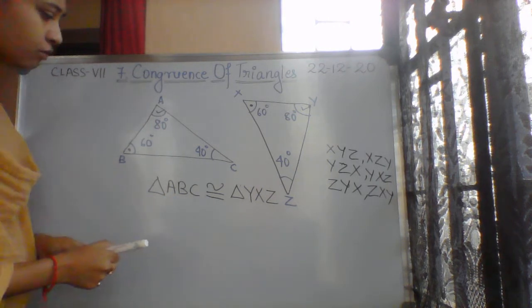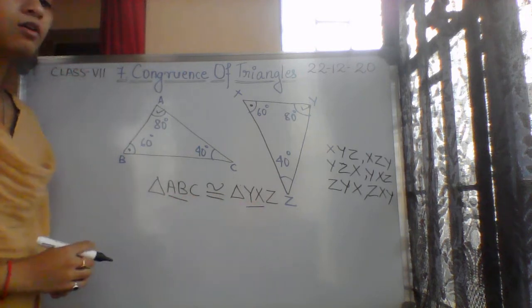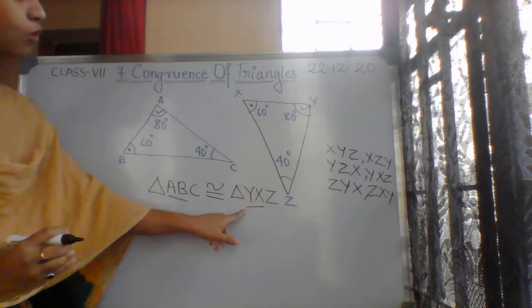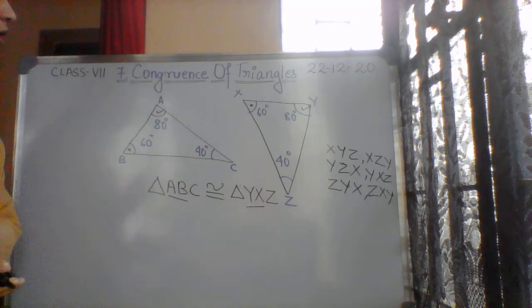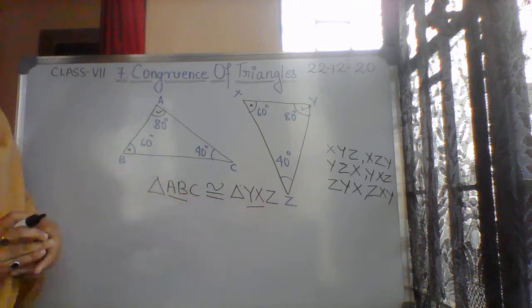We cannot write over here AB corresponding to XY. We have to write YX only. We cannot write XY over here. We have to write YX.